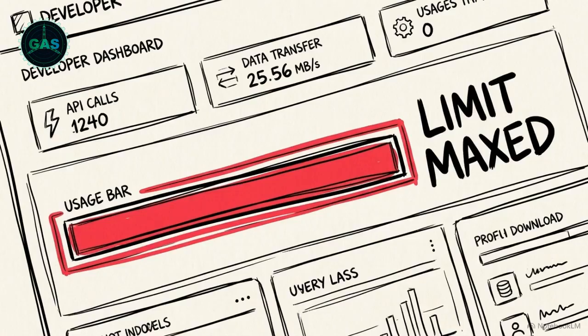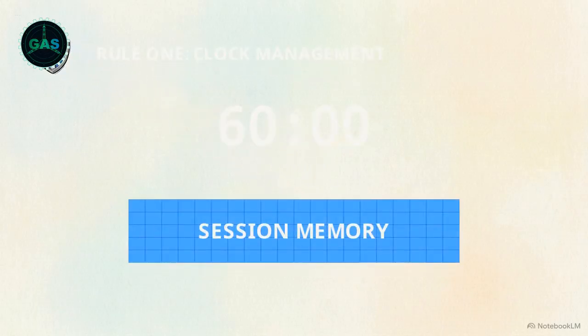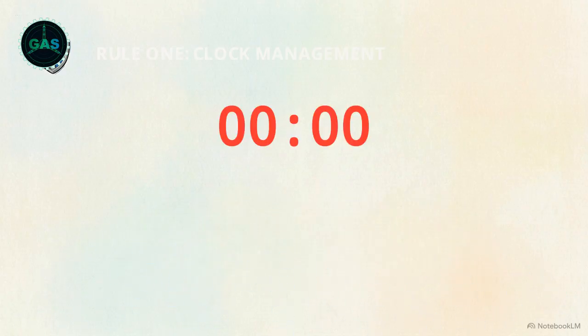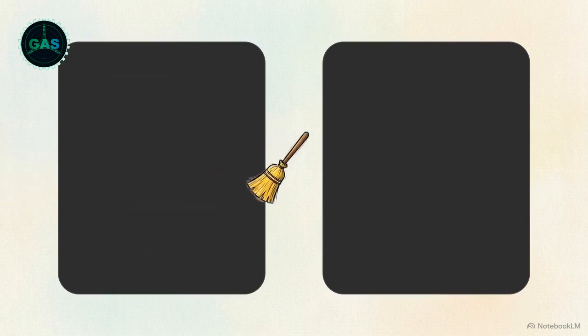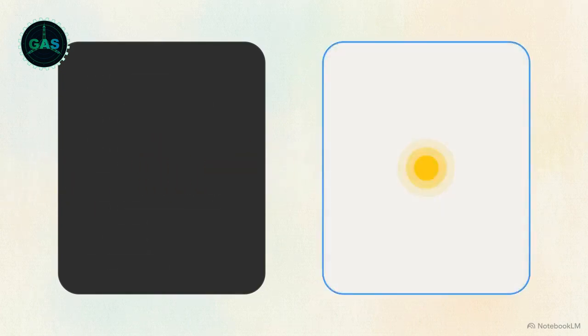To avoid burning through your usage limits, you have to adopt a defensive prompting strategy, specifically designing your workflow to protect the cache. First is strict clock management. If your session sits idle past its time to live limit, don't just type another message. Instead, ask the AI for a concise handoff summary of where you left off, clear the chat completely, and paste that summary into a fresh session.